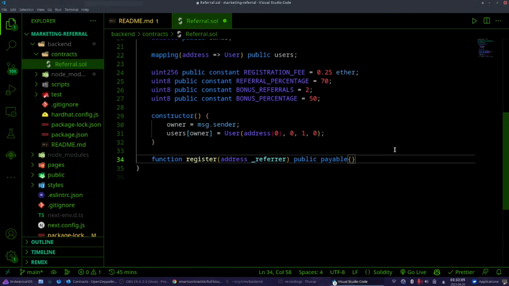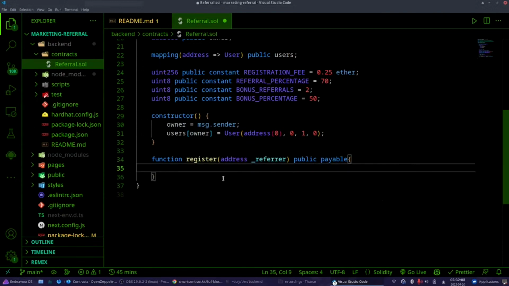So this is basically the register functionality. In order to enter the system, the pyramid scheme, the marketing referral system, you will have an address that says, hey man, come on, we have this marketing thing, I would like to refer you. You can earn money with it, but first you have to pay money. So I'm gonna give you my address, and you can use my address to get into the club. So I'm going to start with creating a new user.